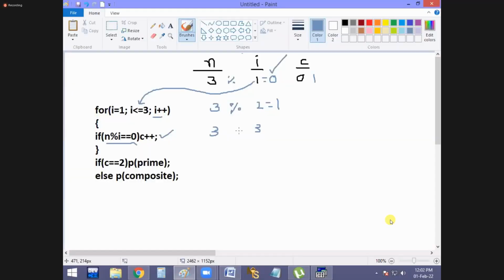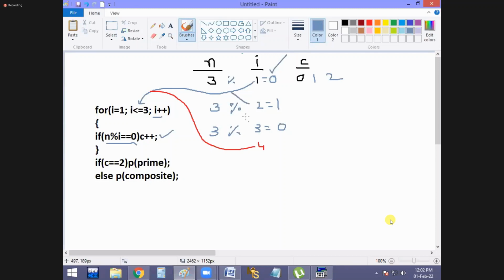3. Now 3 % 3, again 0, no? When 0, count plus plus, count value becomes 2. I plus plus, finally 4. 4 less than or equal to 3, condition false, no?